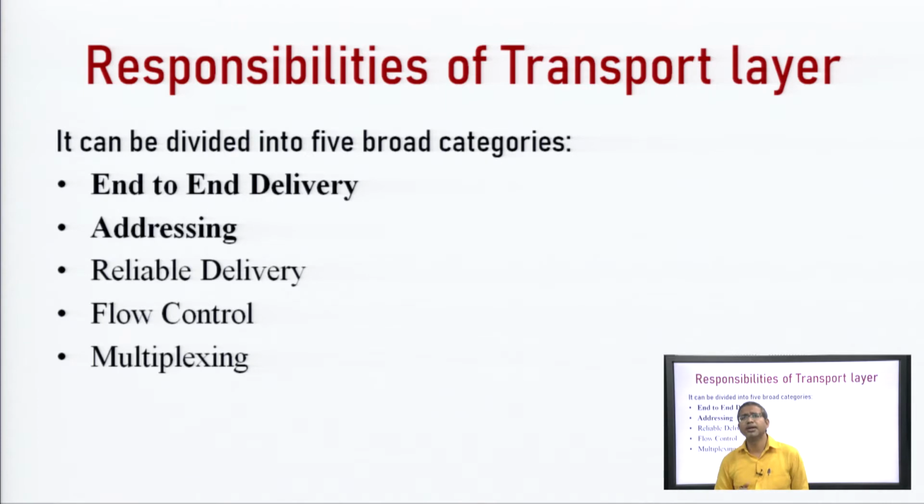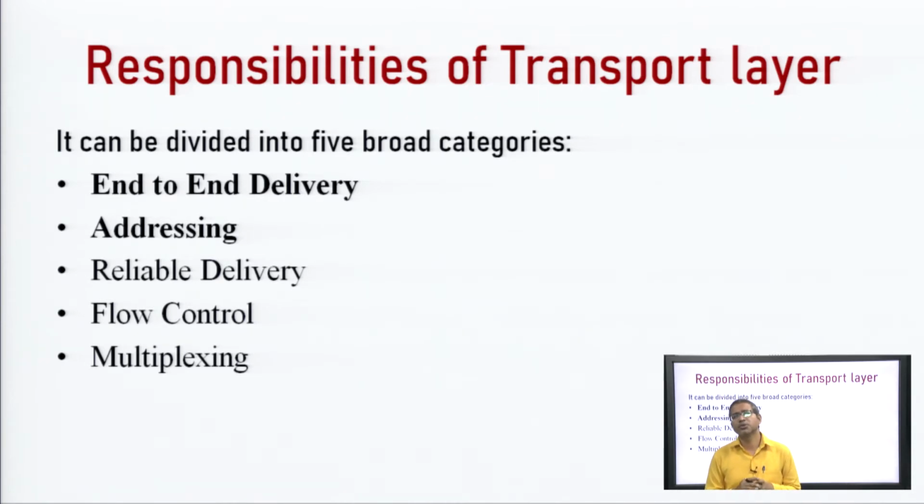So, what are the main responsibilities of the transport layer? The main responsibilities can be divided into 5 major categories. The first one is end to end delivery, then addressing, then the third one is reliable delivery, flow control, and multiplexing. First we will discuss end to end delivery, that in this transport layer we ensure this is actually process to process communication. You can understand this by this fact.